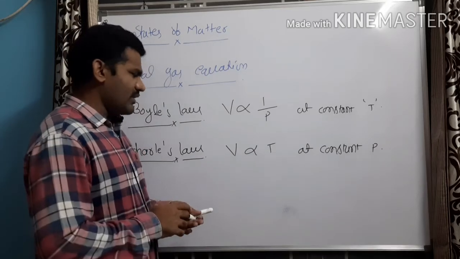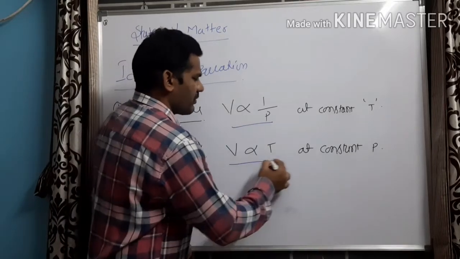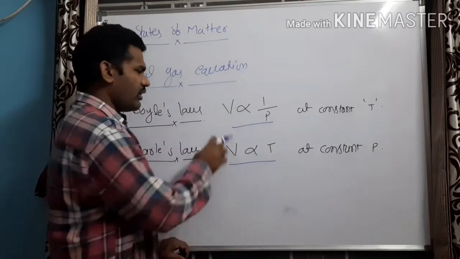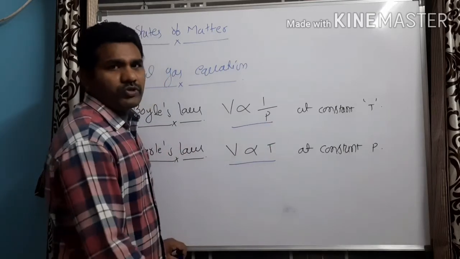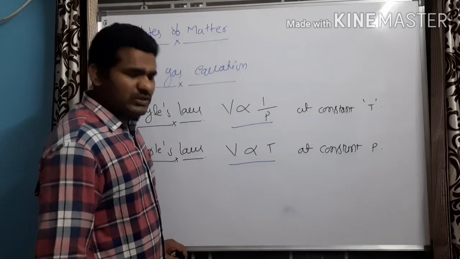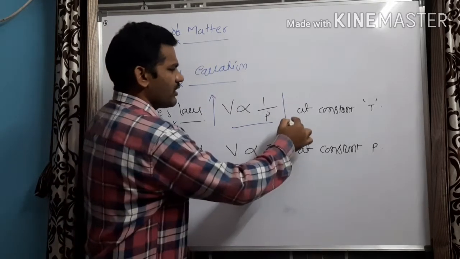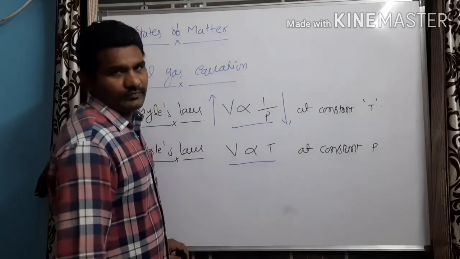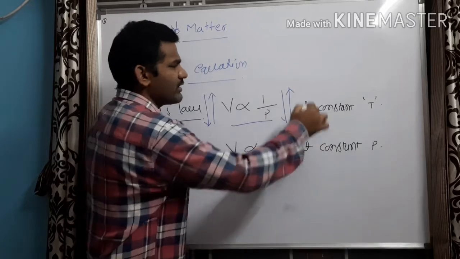Now let us try to understand the difference between V proportional to 1 by P and V proportional to T. Here, volume and pressure are inversely proportional to each other, which means when the volume increases, pressure decreases. When volume decreases, pressure increases.